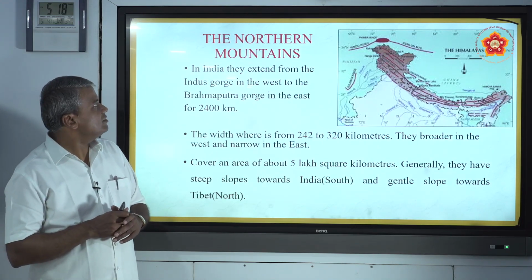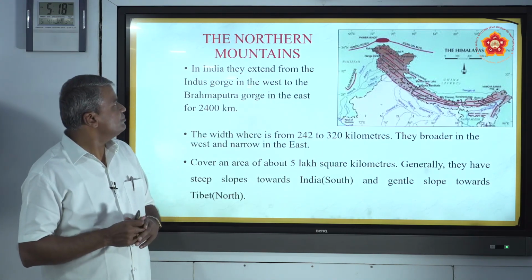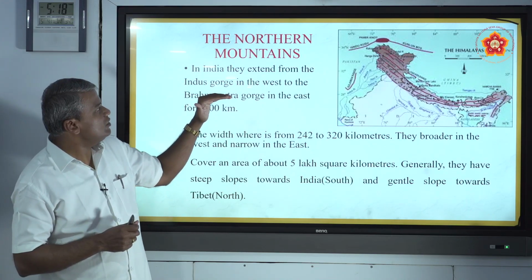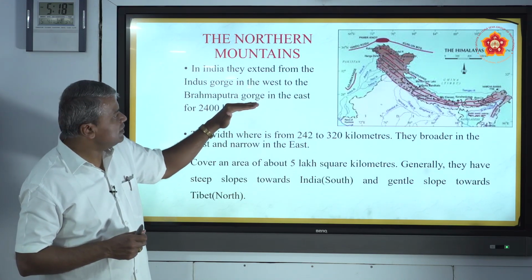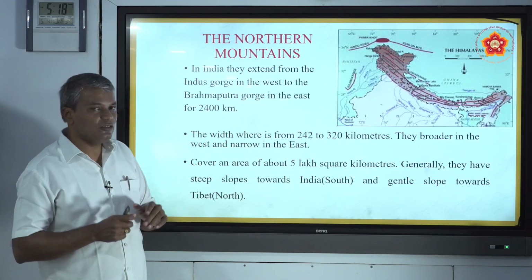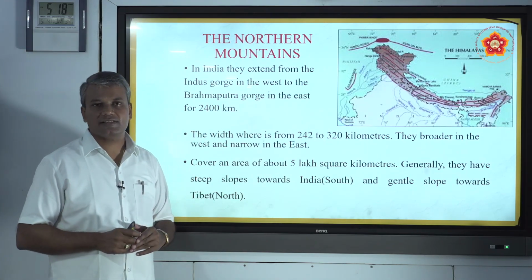So in India, the Himalayas extend from the Indus Gorge in the west to the Brahmaputra Gorge in the east. It is about 2,400 kilometers.